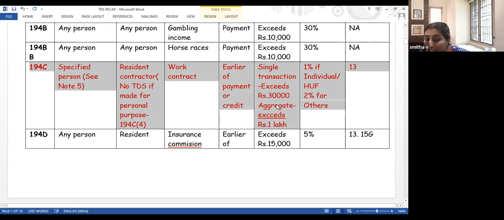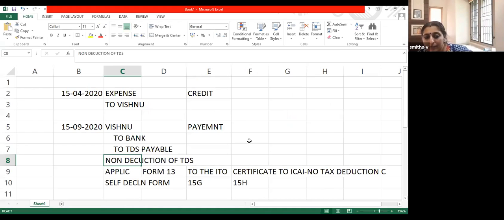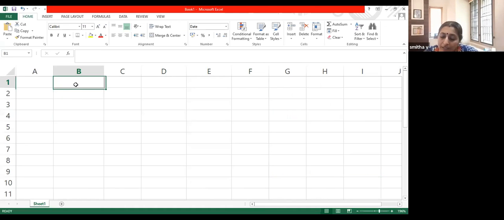So let me explain. What does this limit mean? Single transaction 30,000 and aggregate 1 lakh. What does this mean? See, I'm making a payment to Mr. A. In June, I'm making him a payment of 20,000.